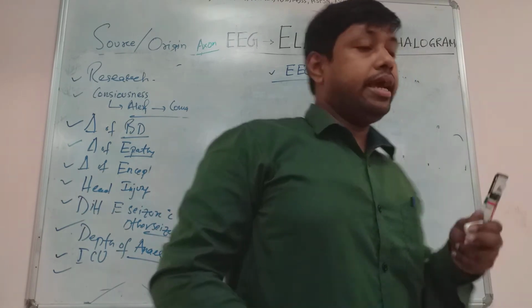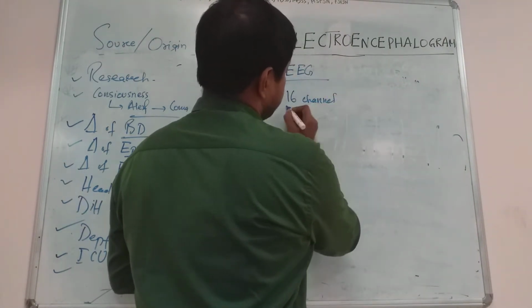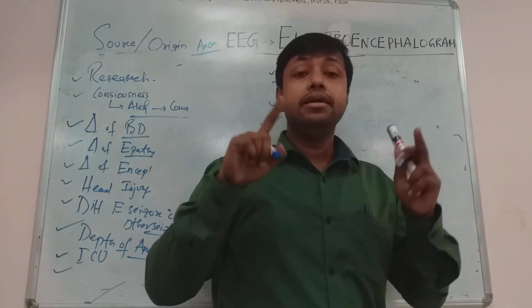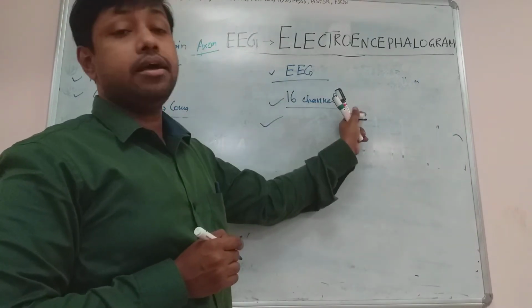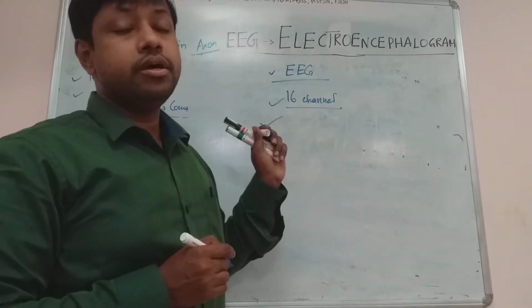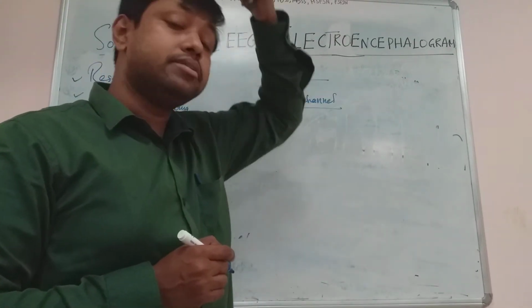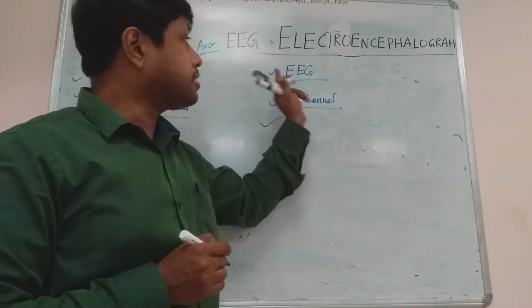Can you understand? So there is a 16-channel EEG, where each channel has 2 electrodes. So multiple channel electrodes are put on the various parts of the brain, on the skull surface, from where electrical activity is recorded.